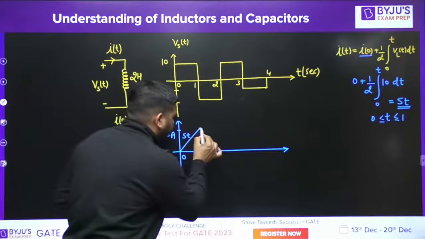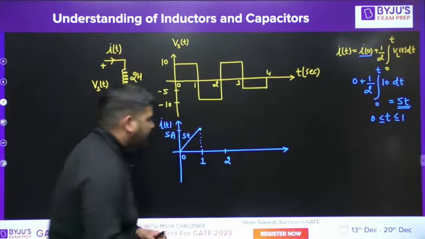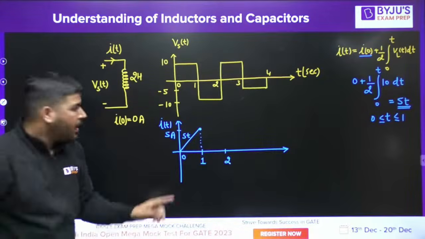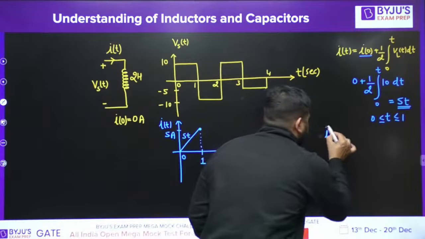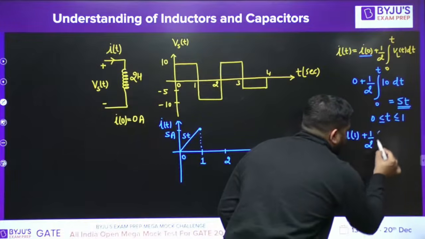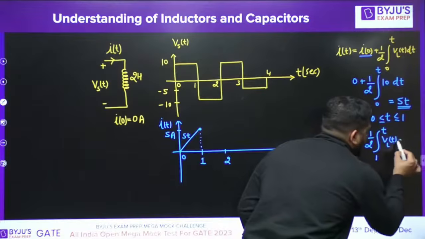Now, let's calculate the current from 1 to 2. Now the initial time is 1 second, not 0 second. So the current equation will be I(t) equal to I1 plus 1 by L integration from 1 to t of VL(t) dt.